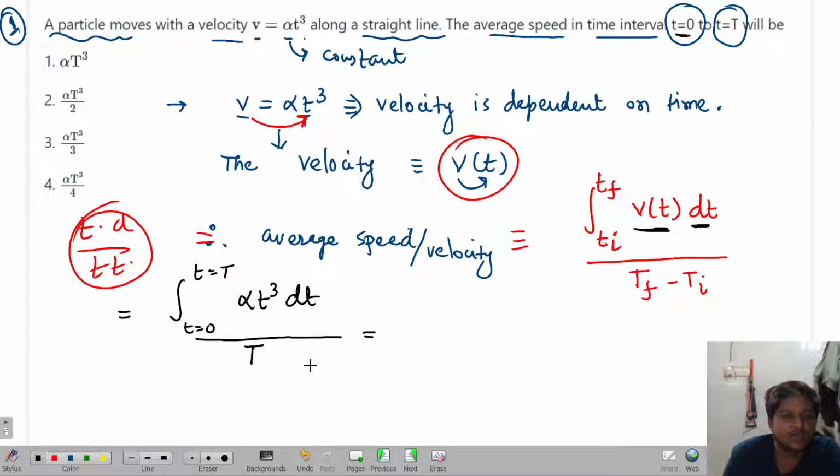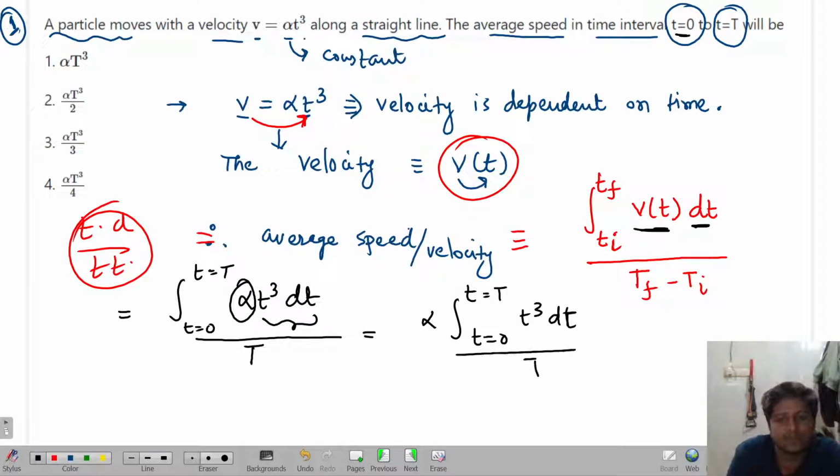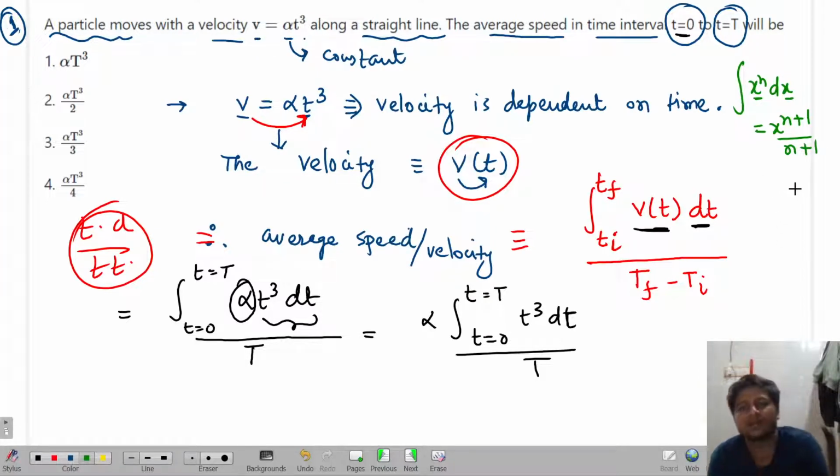Now, next step: since alpha is a constant multiplied with the variable, the constant will come out. So alpha times the integral from t equal to 0 to t equal to capital T of t cube dt, divided by capital T. Now, what kind of form is this? I have told already: if you have a form like x to the power of n dx, the answer is x to the power of n plus 1 divided by n plus 1. I have done this in the previous class, and in college also.